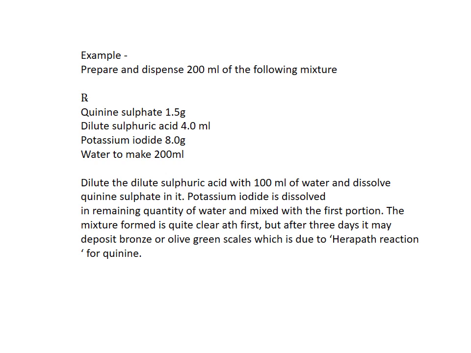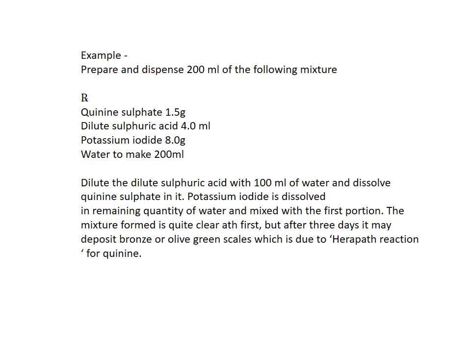This may cause confusion in the mind of the patient, because on the first day the solution is very clear, but after 3 days its color changes, and it may contain olive green scales or flake-like substance inside the bottle.